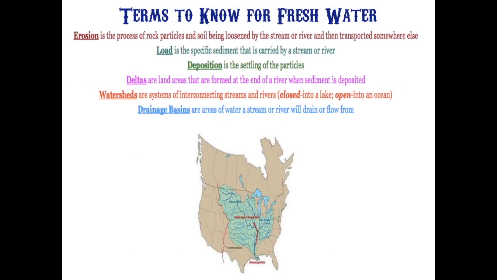Now, some terms you need to know, some terms you've learned before. The first one is erosion. Remember, erosion and weathering are different. Erosion is referring to the movement from point A to point B. So as rock particles in soil were weathered and broken down, they're being loosened, they get transported maybe by a stream or river to a different location.